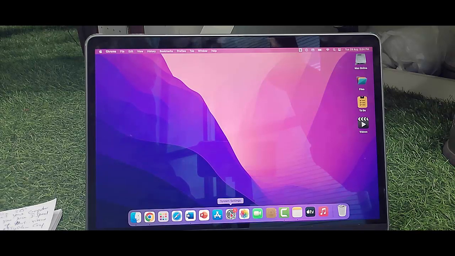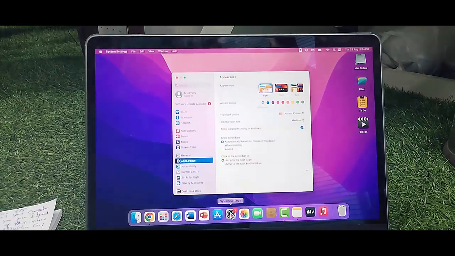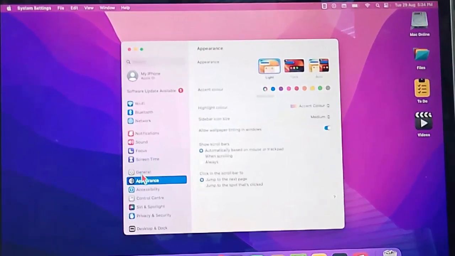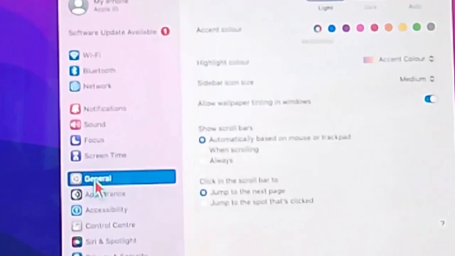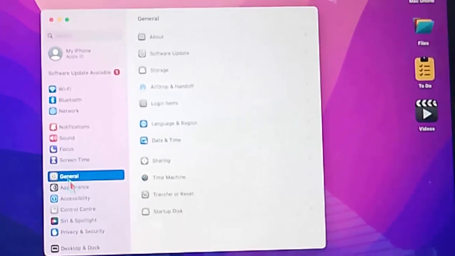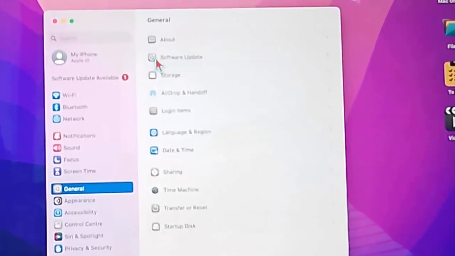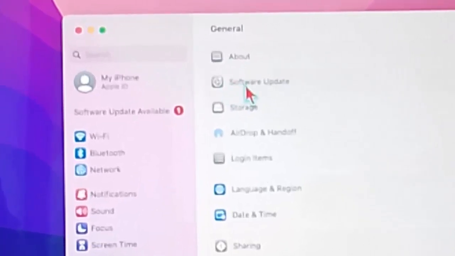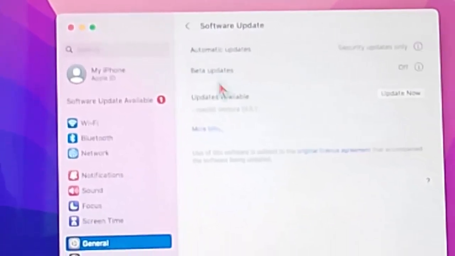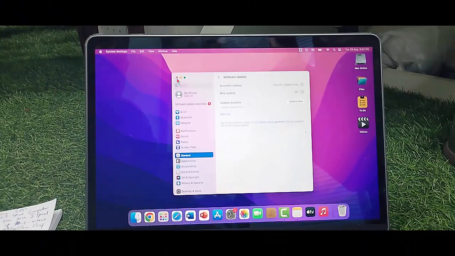The fourth method, once again open your Mac settings. Now select the General option and then find Software Update. Select this Software Update. You can see here update available. Update your Mac. After that, close this and once again restart your device.